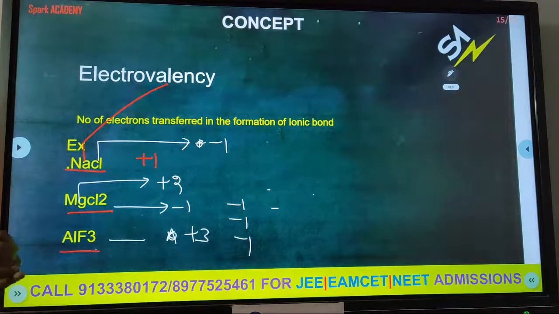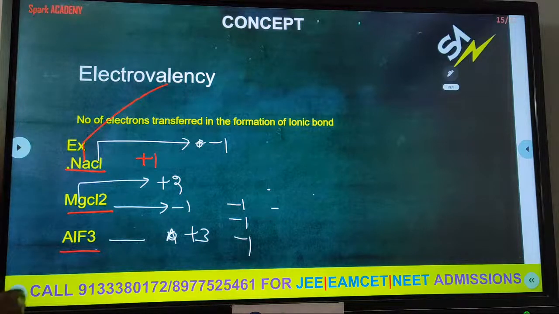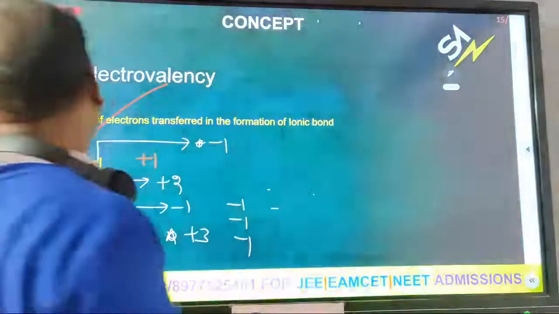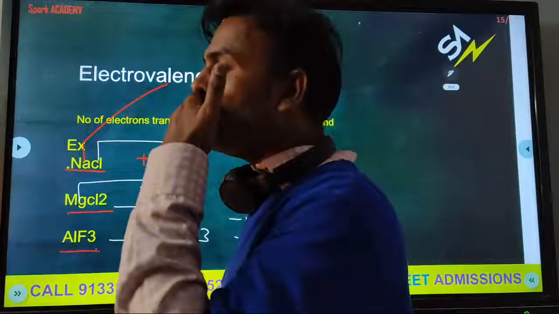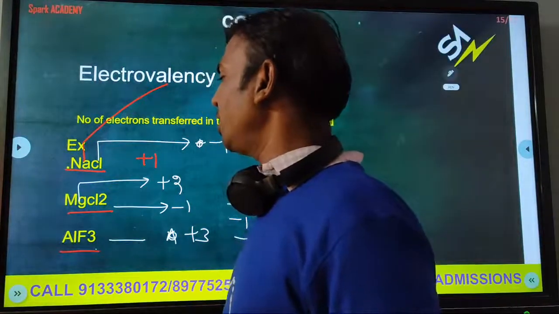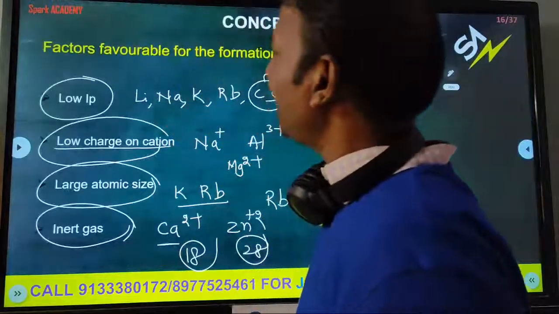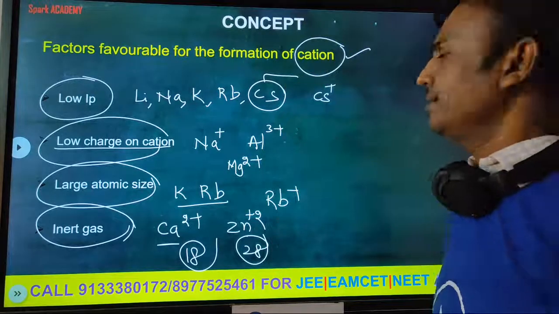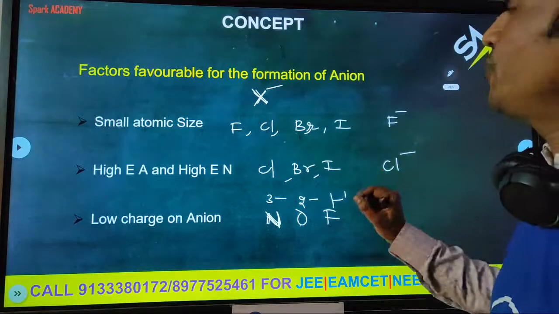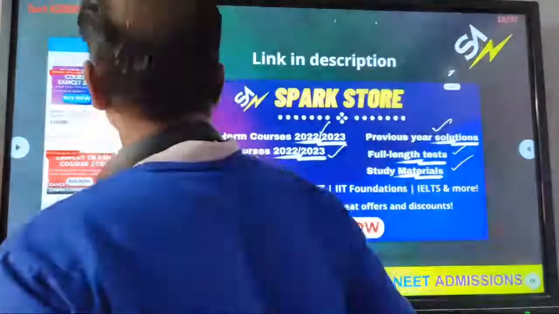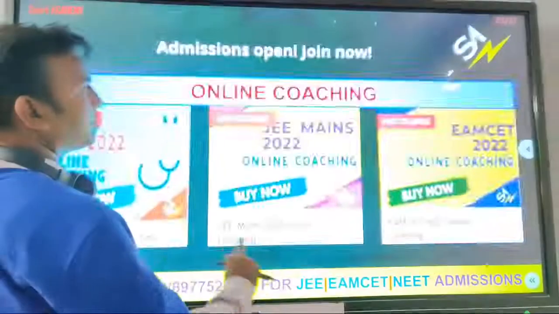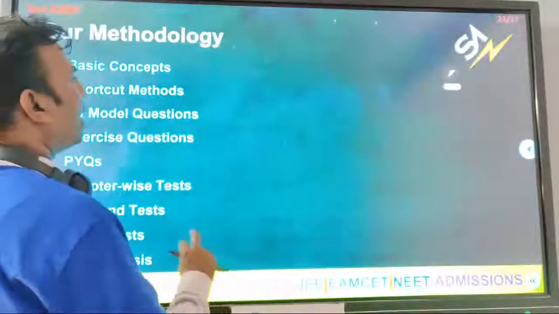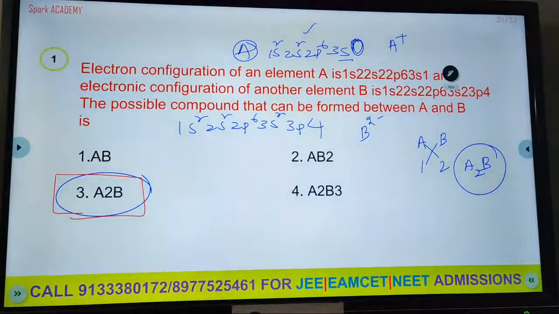What is the electrovalency of sodium? What is the electrovalency of magnesium? What is the electrovalency of aluminium? What is the electrovalency of chlorine in NaCl? What is the electrovalency of chlorine in MgCl2? What is the electrovalency of chlorine in AlF3? And what are the favorable conditions for a cation? What are the favorable conditions for an anion? And related examples. This is how a compound will form.